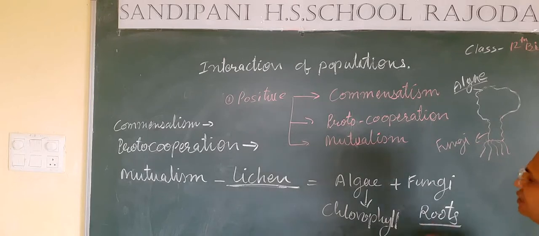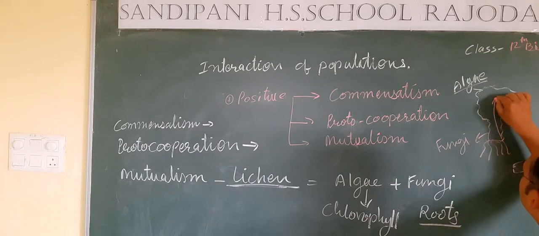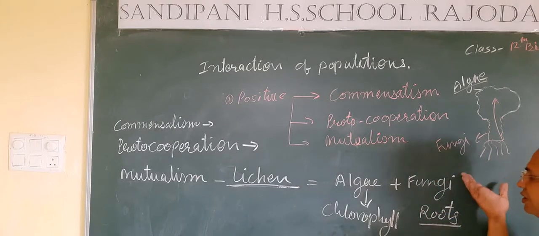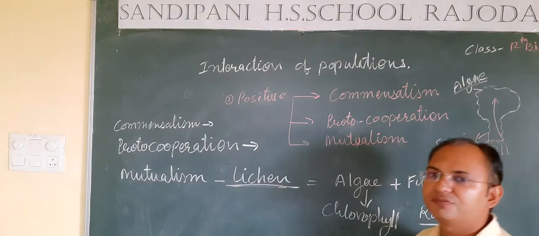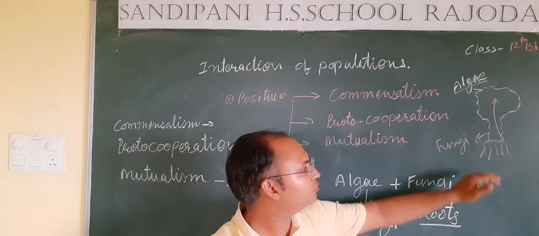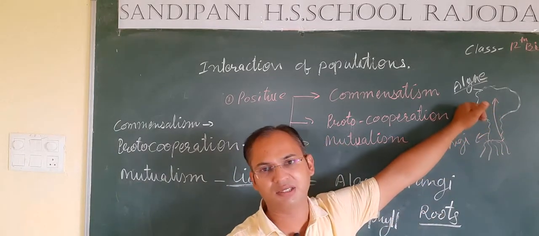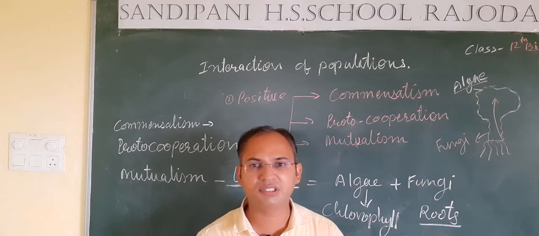So here, students, fungi will absorb the water and supply it to the algae, because fungi do not possess chlorophyll, so they will not be able to perform photosynthesis and make food. In order to make food, water has to be supplied to algae. As algae don't have roots, they cannot absorb water for photosynthesis.